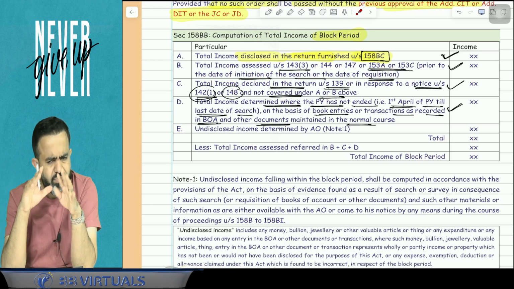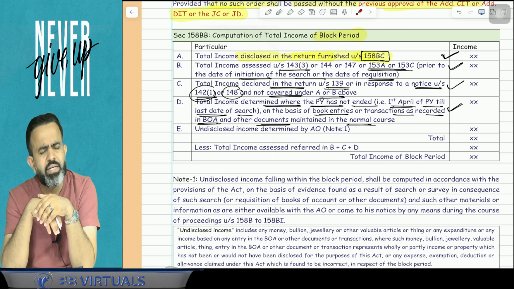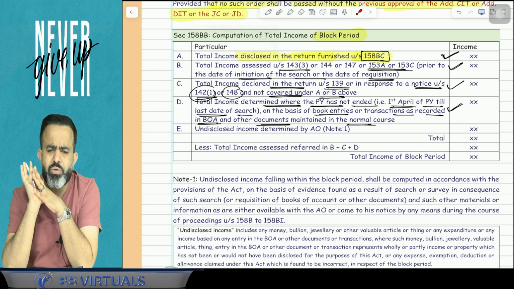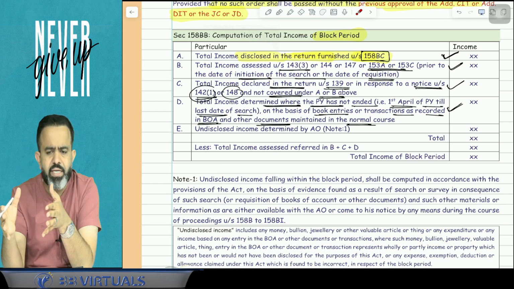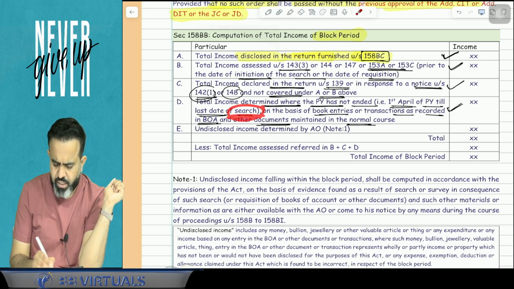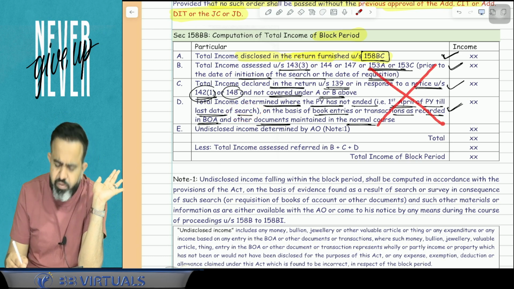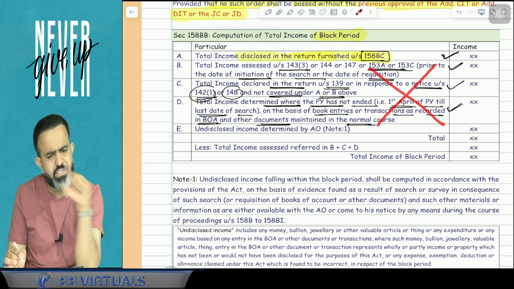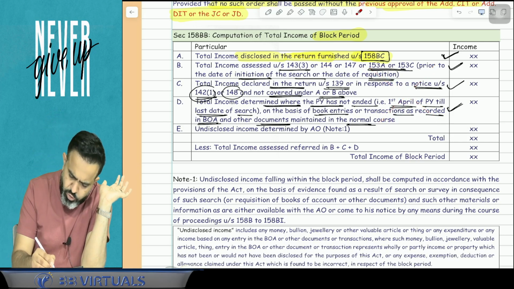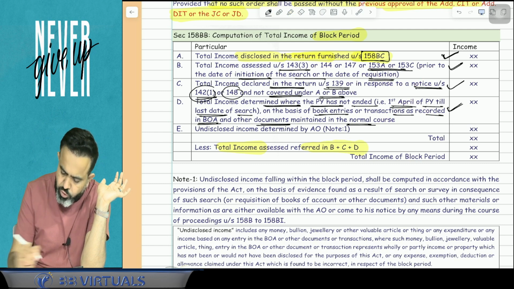Second, suppose for any year you already filed the return, so you already paid the taxes, so that income will also be reduced. Third is the current year income from 1st April till the date of the last search, and it is not an undisclosed income. So guys, these 3 incomes will again be removed. These 3 incomes are first added, but here they are going to be removed. So the total income assessed in the BCD is going to be reduced.